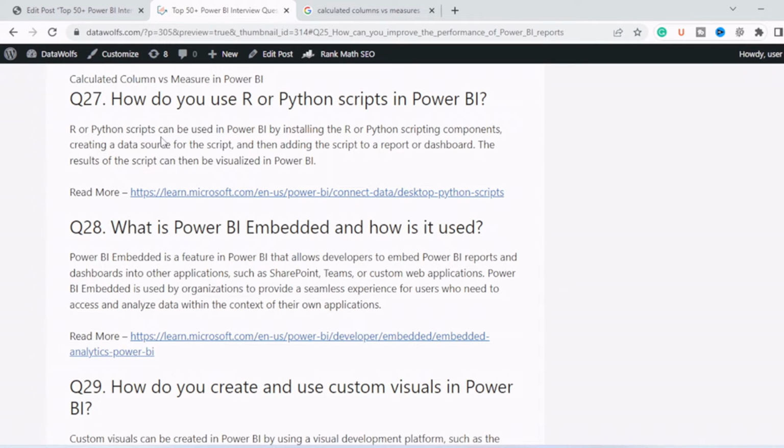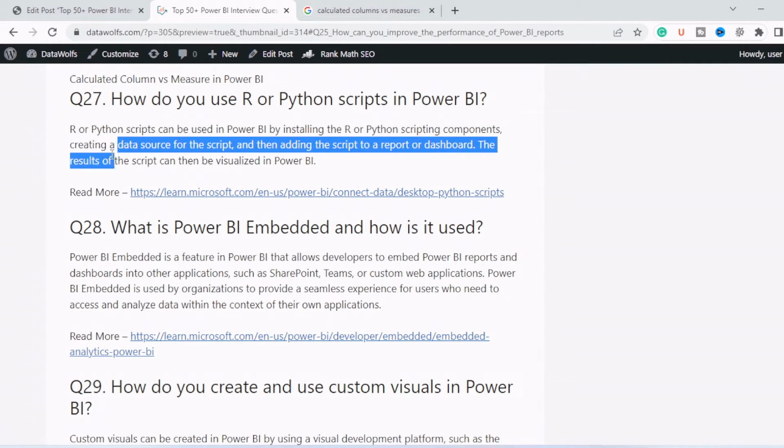Next question is, how do you use R and Python script in Power BI? R and Python script can be used in Power BI by installing R and Python scripting components, creating a data source for the script, and then adding the script to a report or dashboard. The result of the script can be visualized in Power BI.